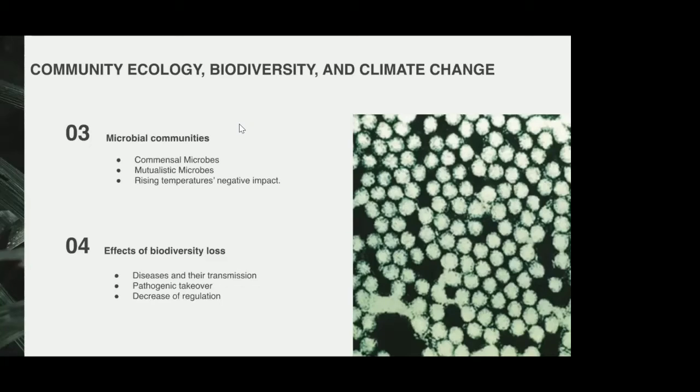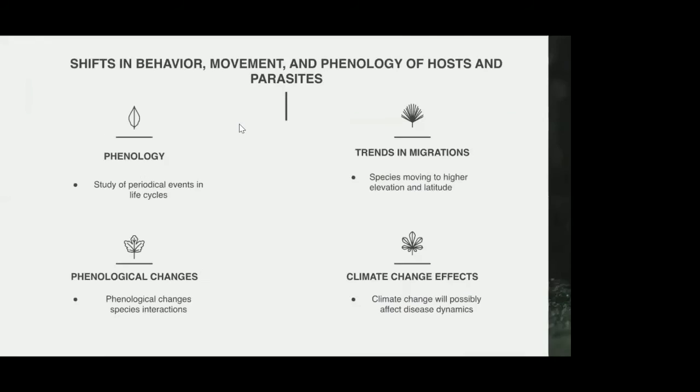Effects of biodiversity loss include the way diseases transmit, pathogen takeover, and decrease of microbial regulation. All of these are supported by the fact that the higher temperatures can kill off the predatory microbes and let the pathogenic microbes thrive more, causing ease of spread, takeover in the community, and no regulation on them.